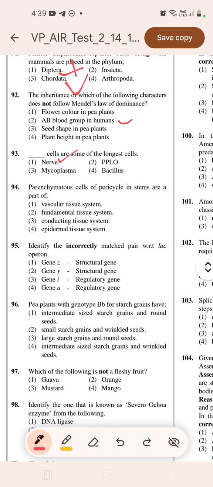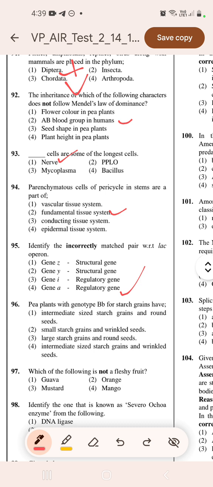94. Parenchyma cells of pericycle in stems are part of fundamental tissue system. 95. Identify the incorrectly matched pair with respect to lac operon. Gene Z, structural gene, correct. Gene Y, structural gene, correct. Gene I, regulatory gene, correct. So incorrect will be option number 4.